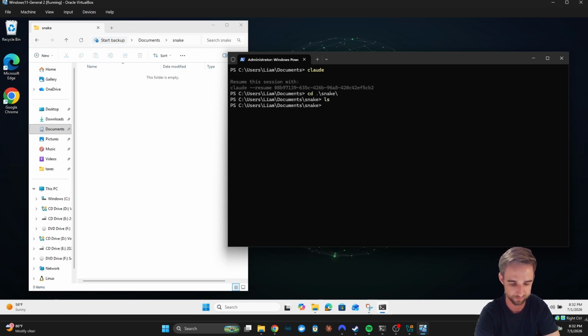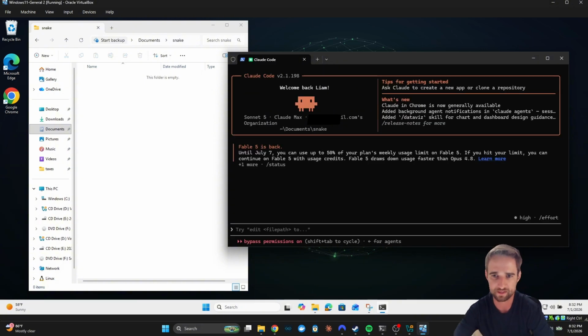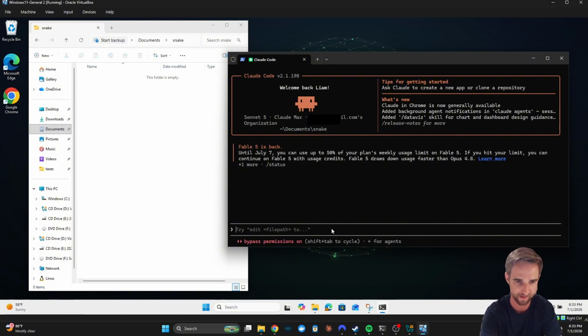So let's open Claude. So we'll type Claude and then add this --dangerously-skip-permissions. So you feeling dangerous? I am. Dangerously skip permissions. It's not that dangerous. Basically, if you don't do this, then every time you ask Claude to use a tool, open a folder, do anything, it's going to say, are you sure? Check yes if you're sure. And you're going to sit here all day pressing yes, continue, and it's just going to waste your time. It's a pain in the butt. So dangerously skip permissions is going to bypass that.